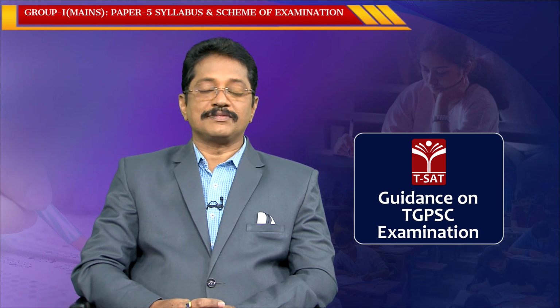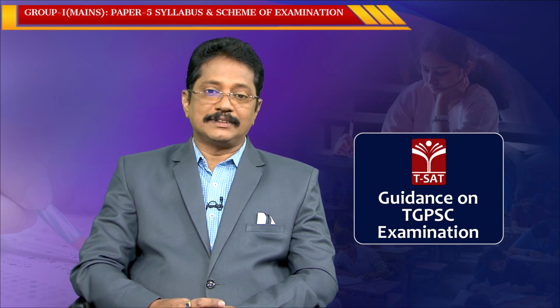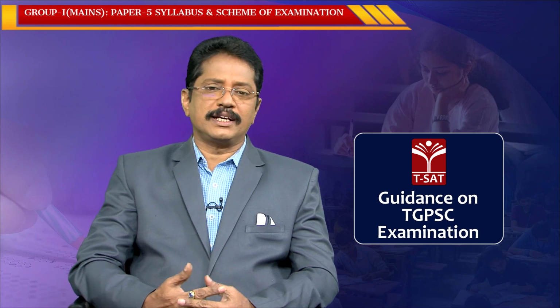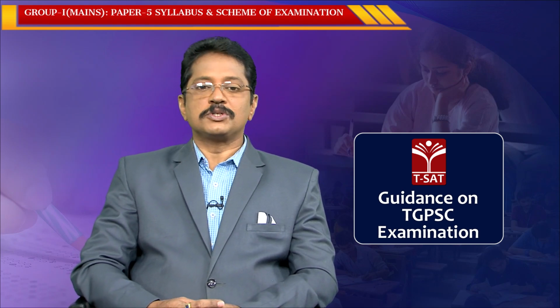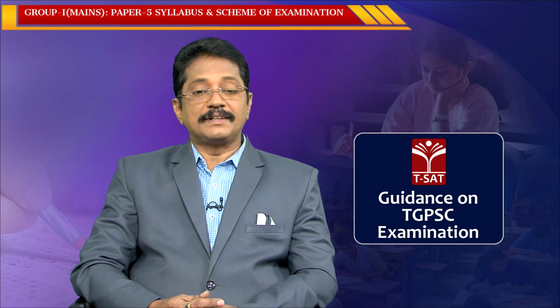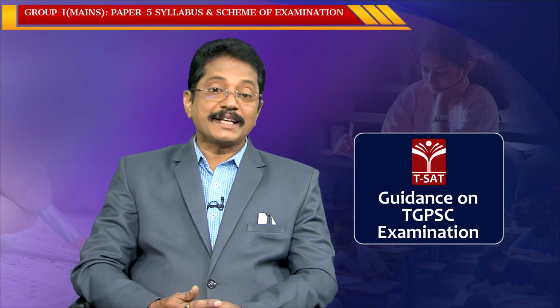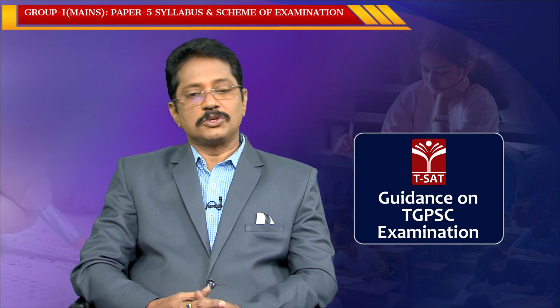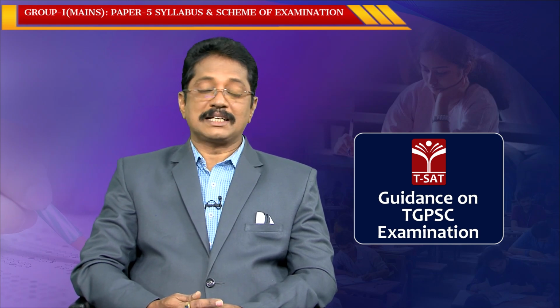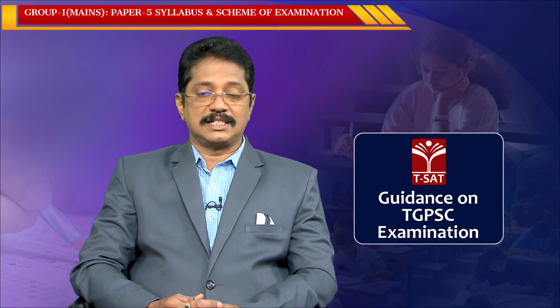We will discuss which areas we are going to cover and how the questions will come, because this is a scoring paper, mostly for non-mathematics background people. So you have to give more importance to the preparation of this paper. It definitely helps to get a maximum score, and you can get full marks in the examination system, correct?